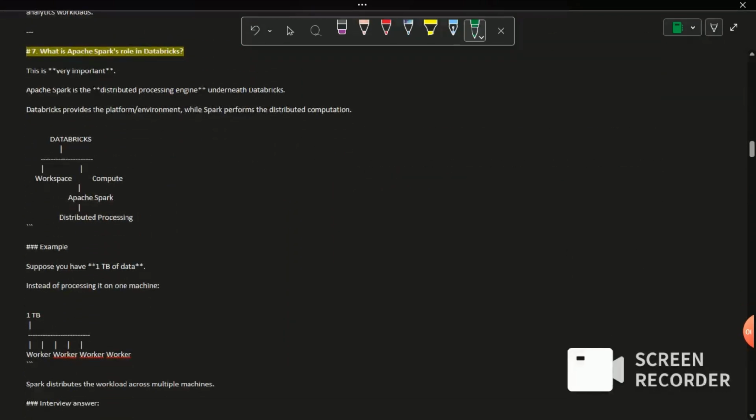What is Apache Spark's role in Databricks? Databricks itself is built on Apache Spark, which is mainly used for supporting the distributed processing engine. So what is Apache Spark? Apache Spark is a distributed processing engine, an engine which is used to process data in a distributed manner.